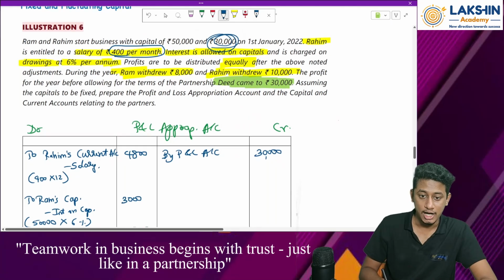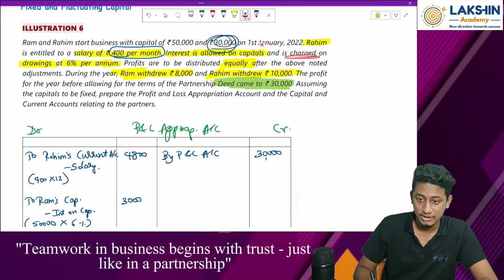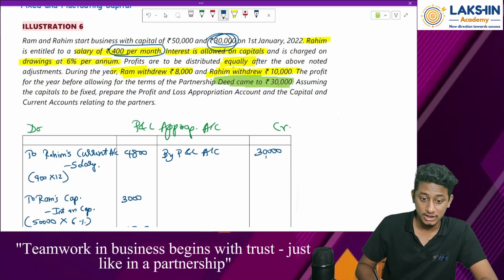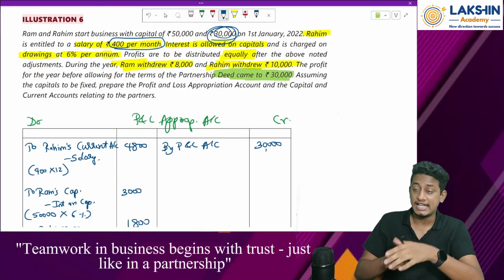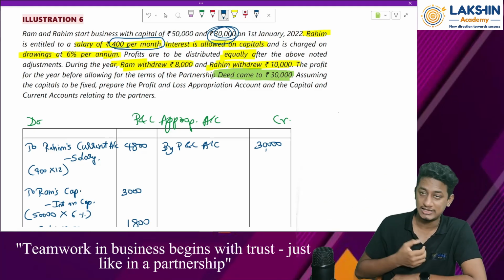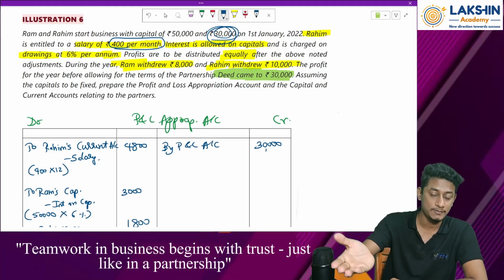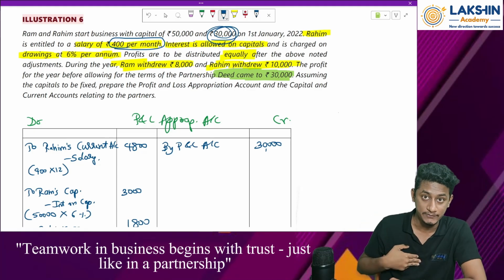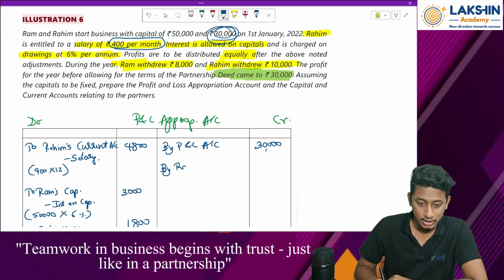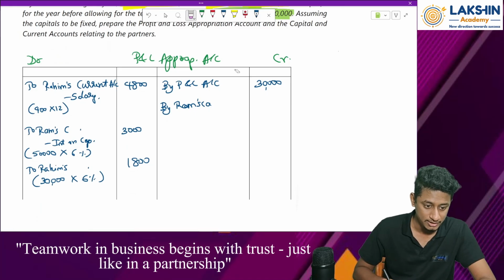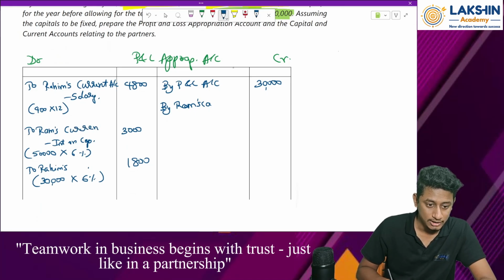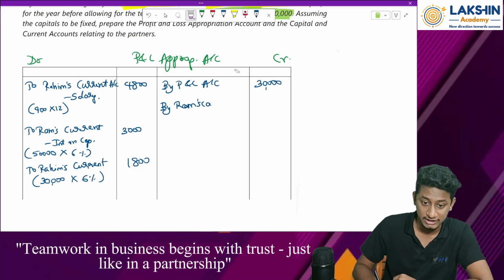Then interest on drawings is also charged at the rate of 6%. The drawings are 8,000 and 10,000. On the debit side or credit side? Interest on drawings is something which we receive in the firm. Partners draw something from the firm, and for that they pay the interest to the partnership firm. So it's an income for the firm. Therefore, on the credit side, by Ram's current account, sorry, I mentioned capital account over here, my mistake. It is Ram's current account and Rahim's also current account, because it is not a capital item.